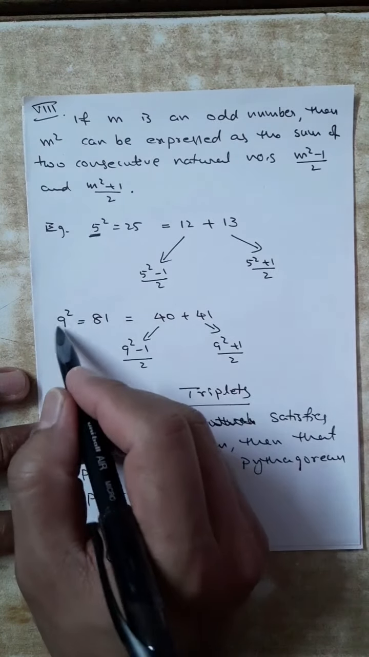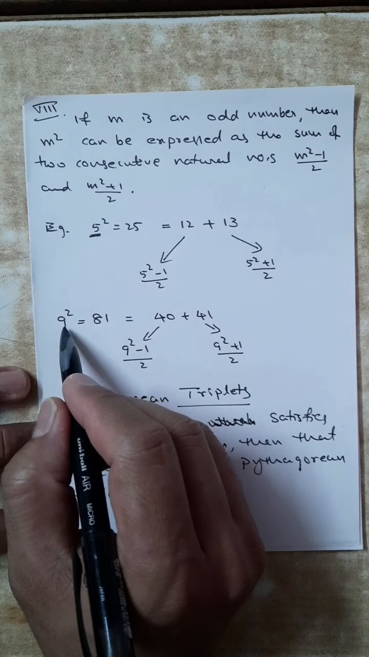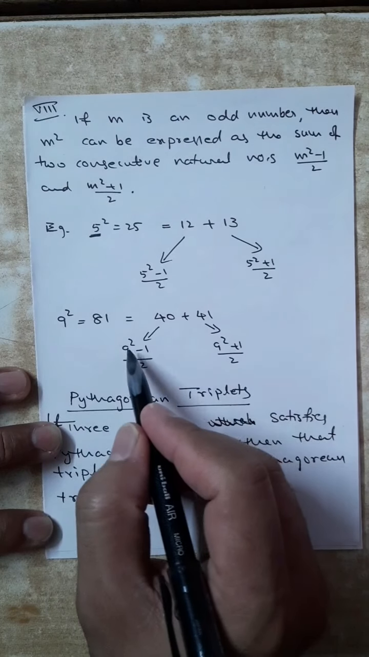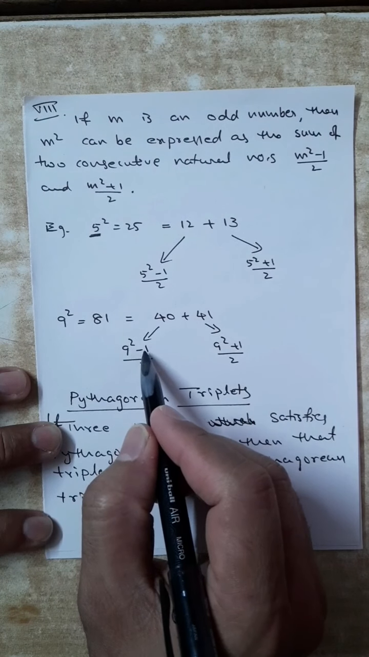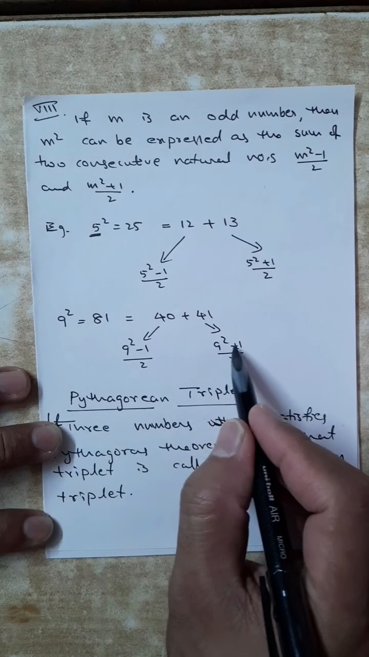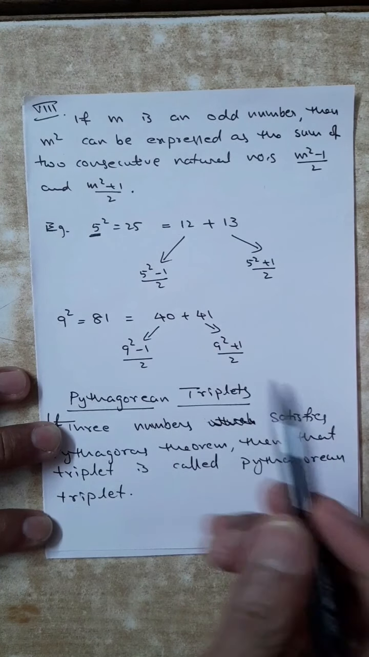Another example, 9 square. 9 square is 81. That means 9 square minus 1 by 2 and 9 square plus 1 by 2. 9 square is 81, 81 minus 1 is 80, 80 by 2 is 40. 9 square is 81, 81 plus 1 is 82, by 2 is 41. Simple property.